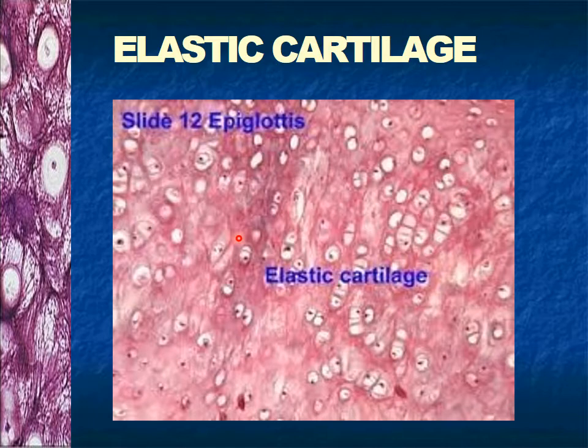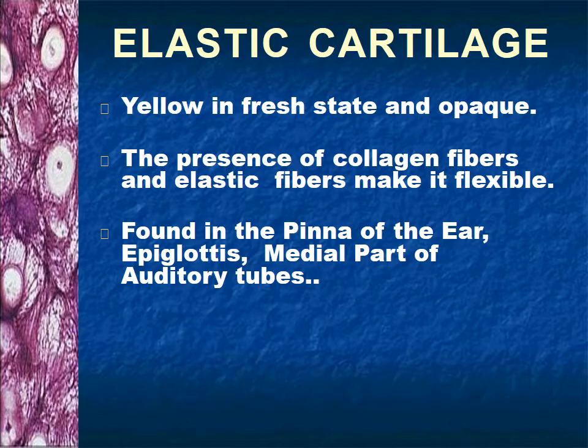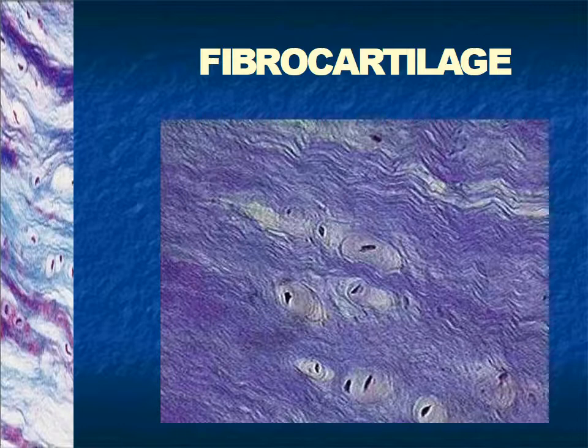So in this picture you can see these are the chondrocytes arranged in rows, not in groups. They are yellow in the fresh state and opaque after the death of the person. The presence of collagen fibers and the elastic fibers makes it flexible. It is found in the pinna of the ear, epiglottis, and the medial part of the auditory tube.